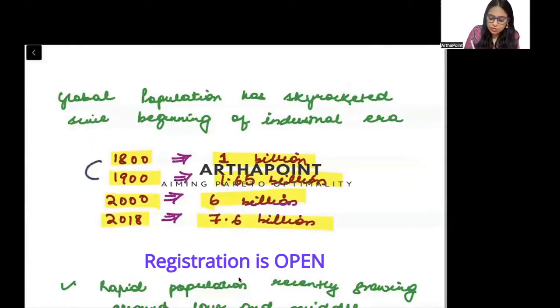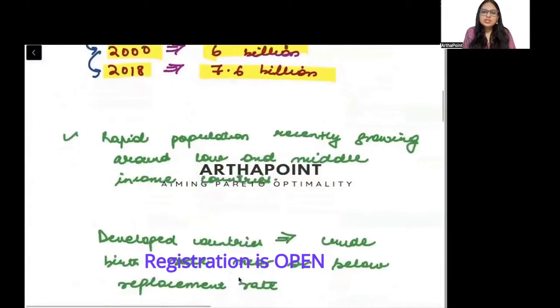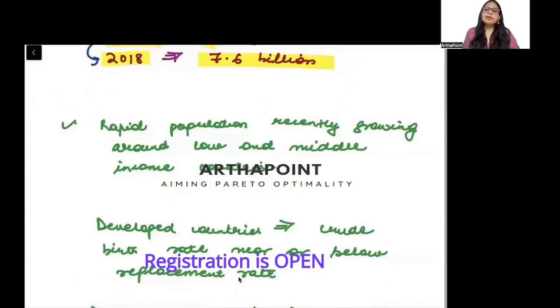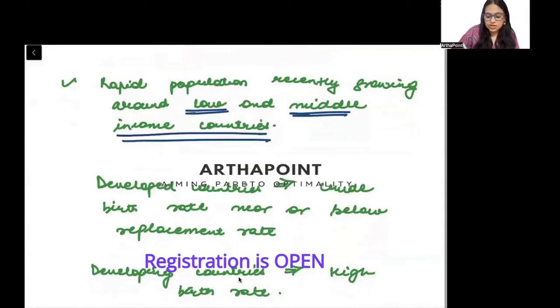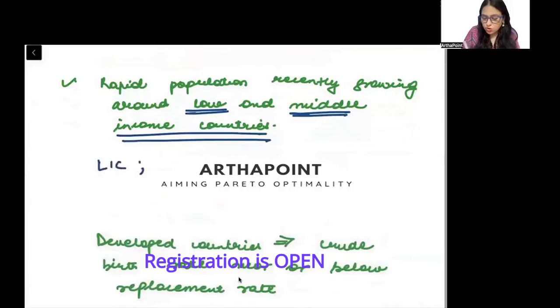So over time, the population globally has skyrocketed. Population बहुत ज़्यादा बढ़ी है over time, right? Now, let us try to understand what has happened between the countries, among the countries. कैसे population change हुई है among countries. It has been seen that the population has been rapidly growing in the low and middle income countries. If we talk about low income countries and lower middle income countries especially, there has been a huge increase in the population of these countries.